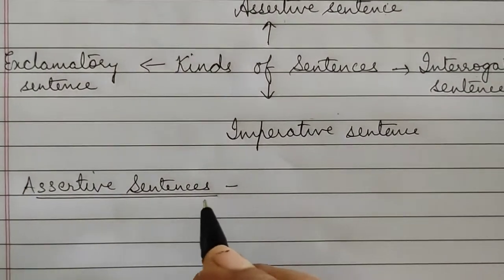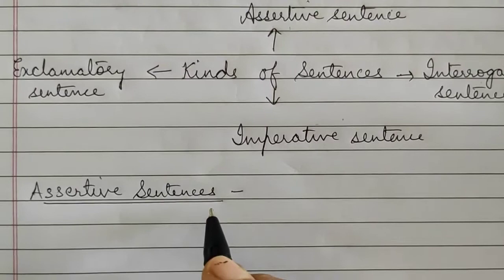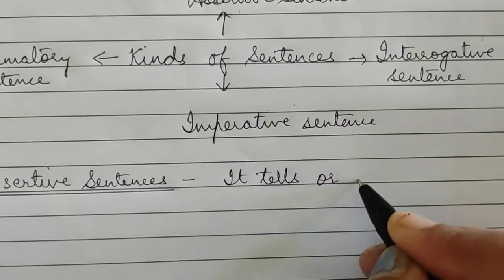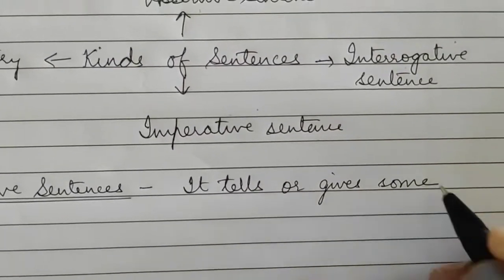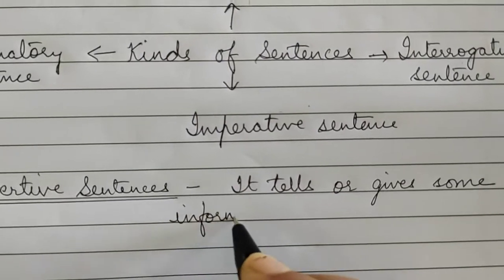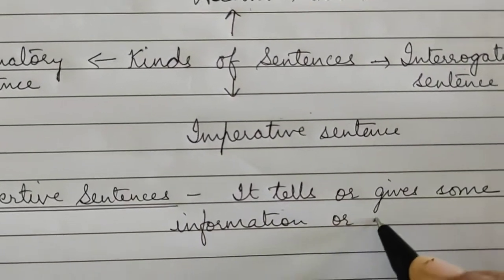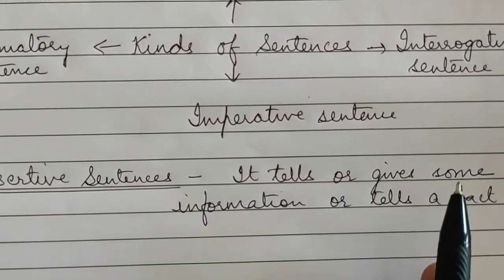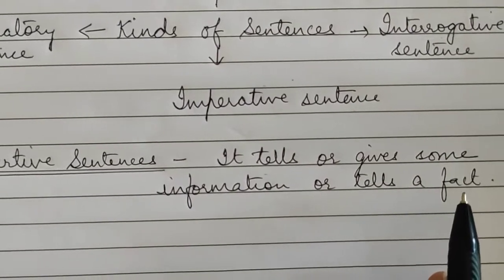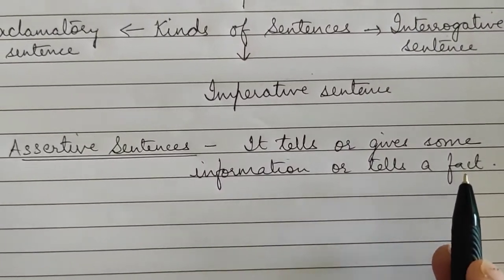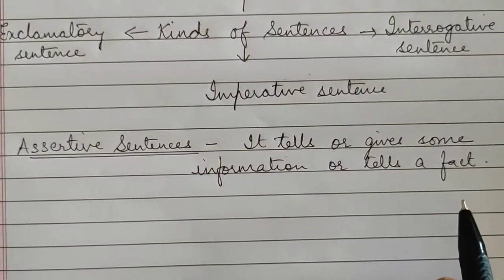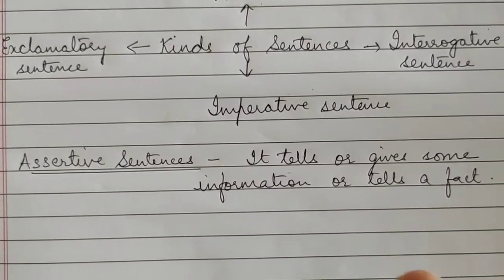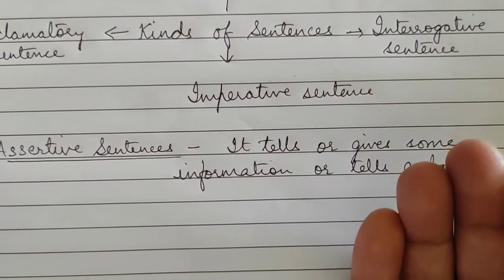Now children, what is an assertive sentence? An assertive sentence tells or gives some information or tells a fact. It is a simple sentence. Assertive sentence gives some kind of information or it tells a fact.